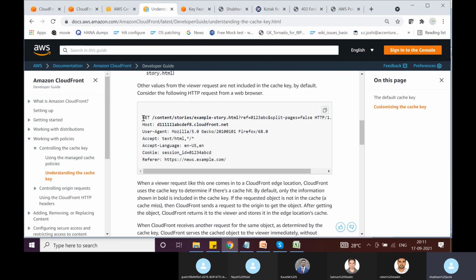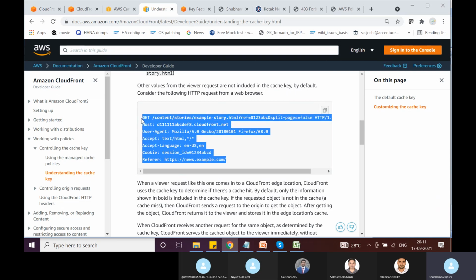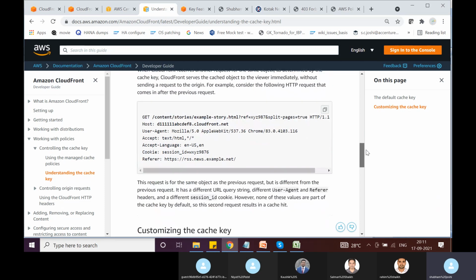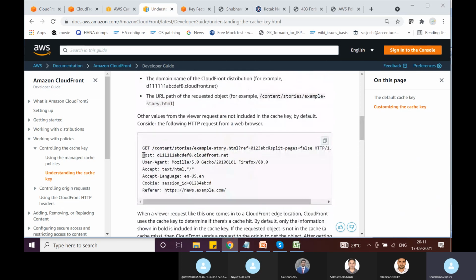How can we say this is a GET request or a GET method? Because in the name itself it is written GET. Whatever we are seeing here, these are HTTP request headers. So we are seeing here two types of HTTP GET request, and each of them that you see here are different HTTP headers. One is the host header. That is something you are already aware of, right? When we created the application load balancer, we configured it to route to different target groups based on host header. We told that if host header is